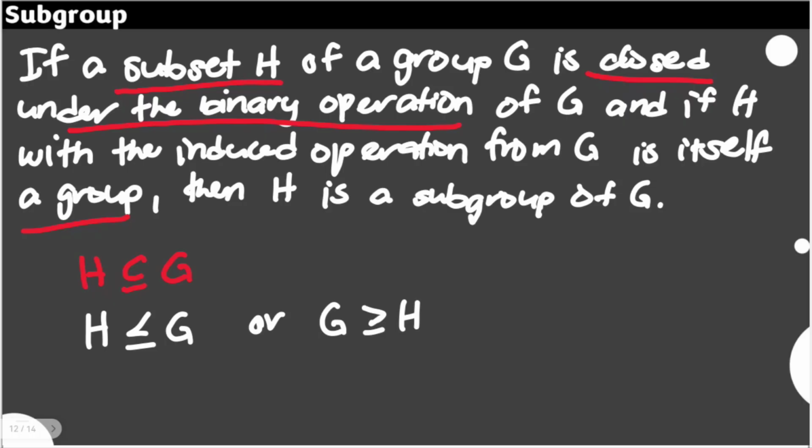So that would mean that if we're going to look for subgroups of an already identified group, we need to examine whether the operation of the set is also closed for the subset, and then all the necessary axioms of a group are also satisfied by H, following the operation of the big set G.